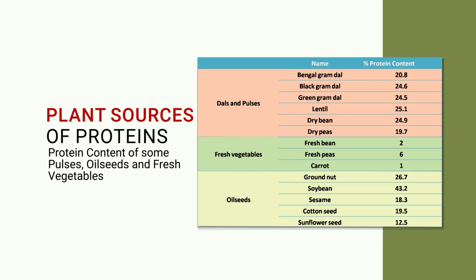But when we look at fresh fruits and vegetables, fresh fruits have a lower amount of protein. Fresh bean has only 2% protein. In carrot, only 1% protein is there. In the case of fresh peas, 6% protein is there. So, this is the amount of protein we get from dal and pulses.